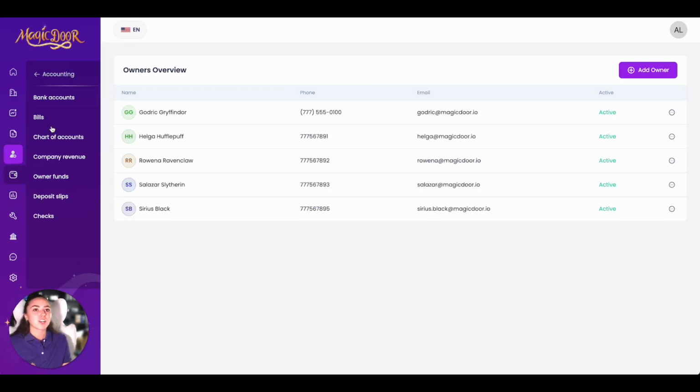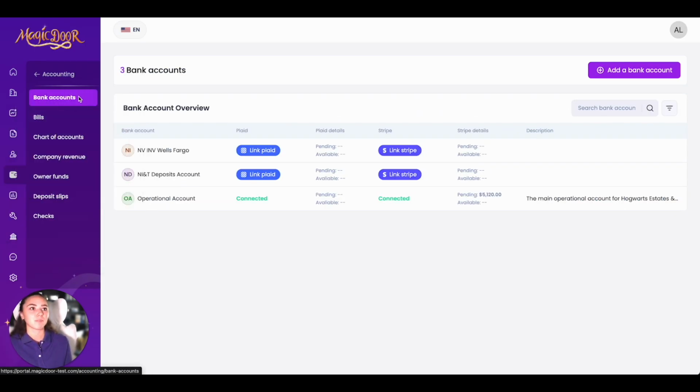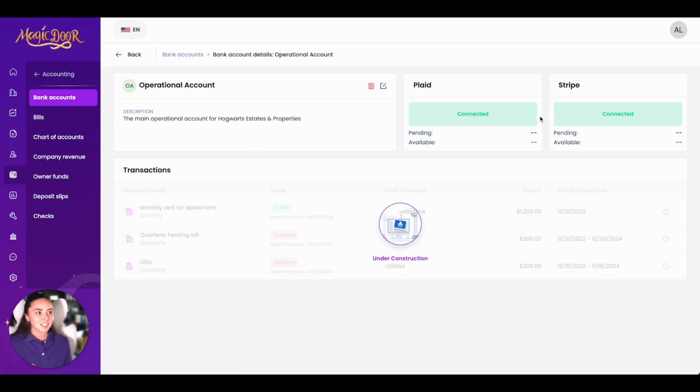So here we have a couple of different options: bank accounts, bills, chart of accounts, you know the drill. We're going to go first to bank accounts. This is where you can actually connect your bank accounts through Plaid. We'll go over that in a different video if you haven't connected your bank account yet. But if you click on an account that is connected, you can see all the transactions.